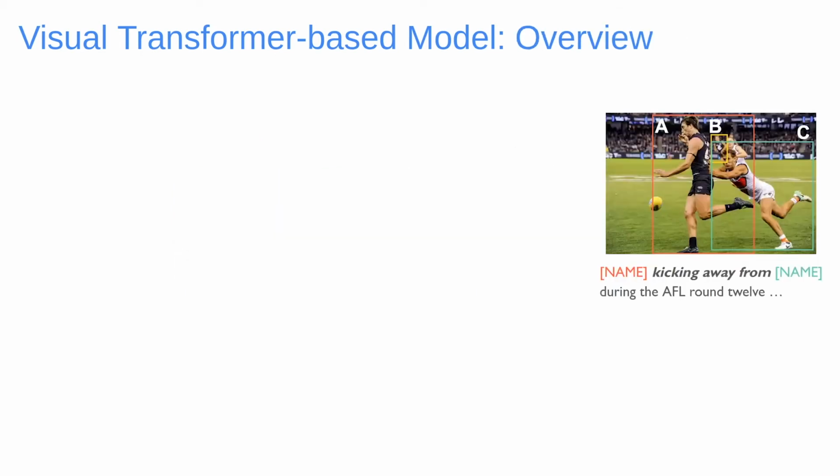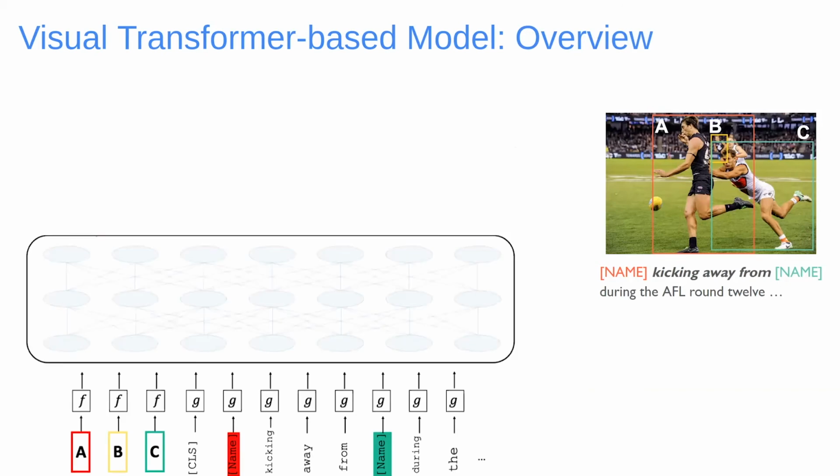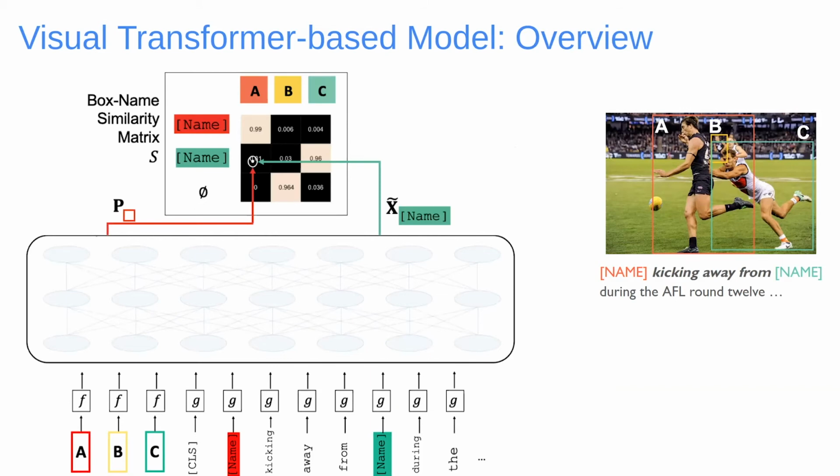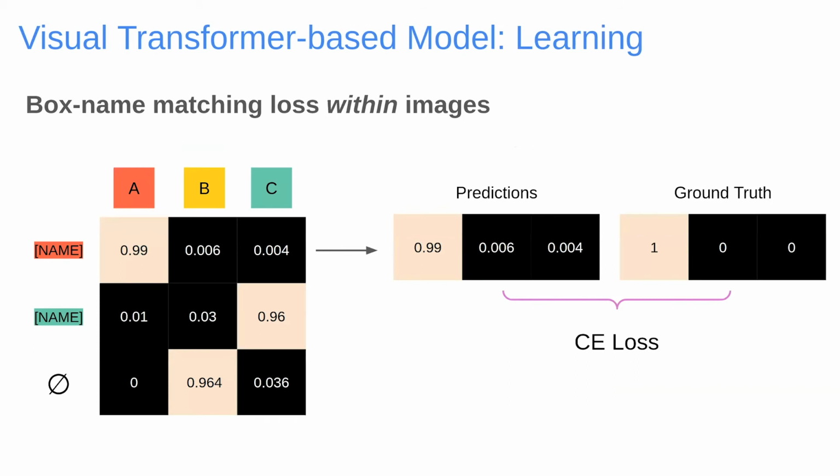In our work, we embed image detections and caption tokens through a visual transformer model. We then compute similarities between embeddings of detections and name tokens from the caption, from which we can estimate box-name correspondences. We supervise and regularize this model with several losses on the box-name similarity matrix. Given known ground truth links, we apply cross-entropy losses, row-wise and column-wise, over this similarity matrix.